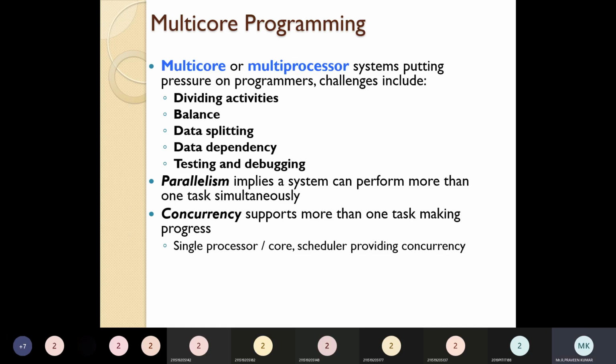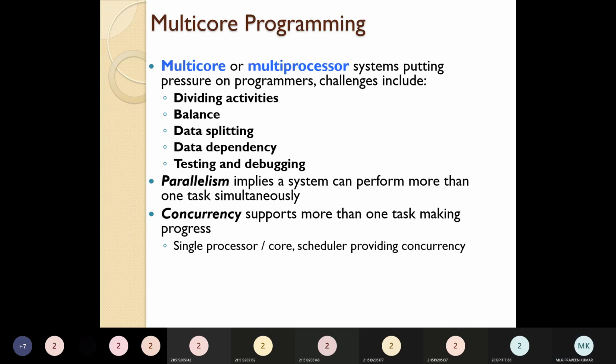If you are handling one task, you have to equally distribute it across different processors. If you give more tasks to a particular processor, it may create some issues, and completing the process may take some time. That is the main reason we equally split the task. So dividing activity is the most important and most challenging factor.